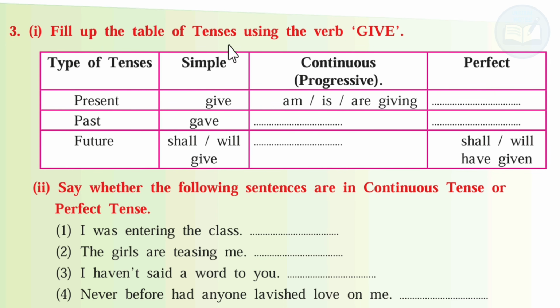Third, fill up the tables of the tenses given the verb give. Types of tenses: simple, continuous, perfect. Present: give, am/is/are giving, has/have given. Past: gave, was/were giving, had given. Future: shall/will give, shall/will be giving, shall/will have given.